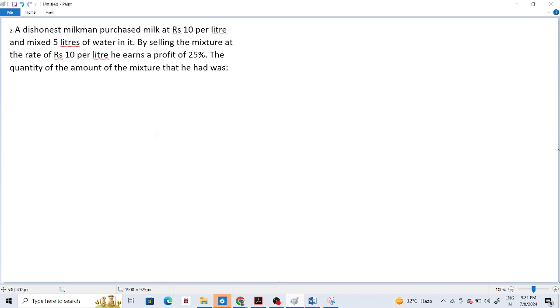Okay, so let me do it by the allegation method first. So Ishika, could you do this one with the allegation method? Sir, we took x for this, and the answer is coming 25%. That is correct, but for the sum which is appropriate for allegation, you are not using allegation. The sum which is easy for x, you did allegation there.